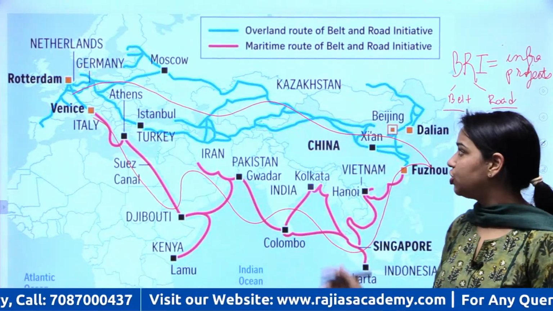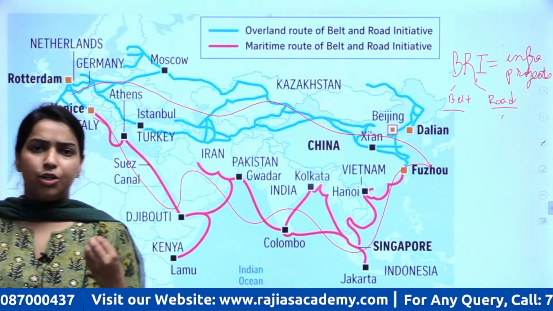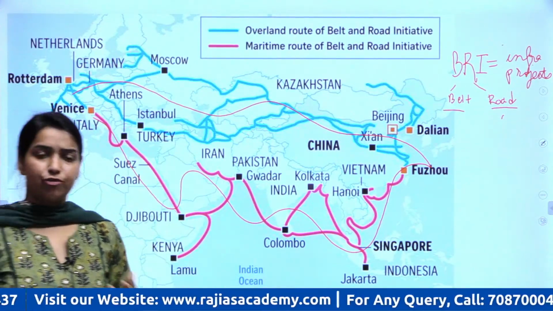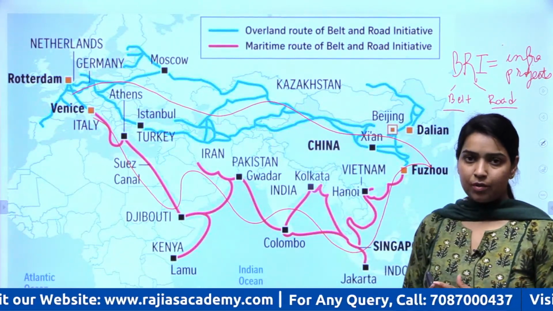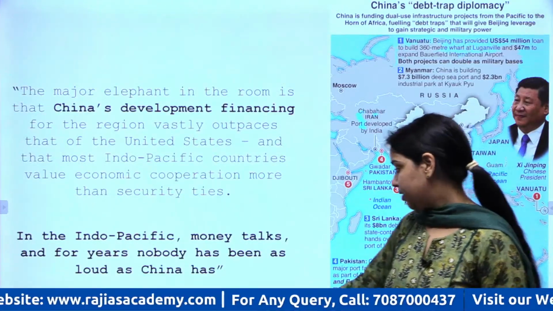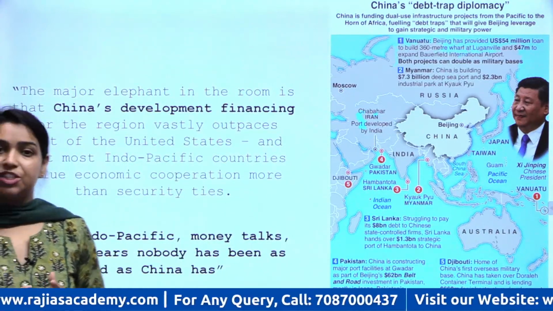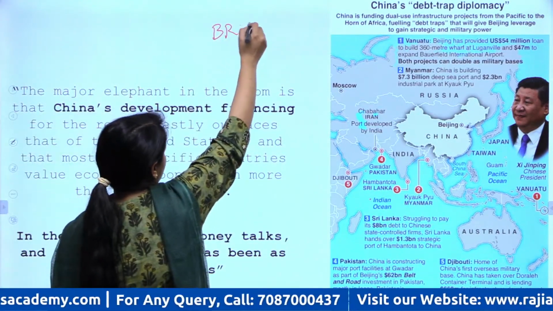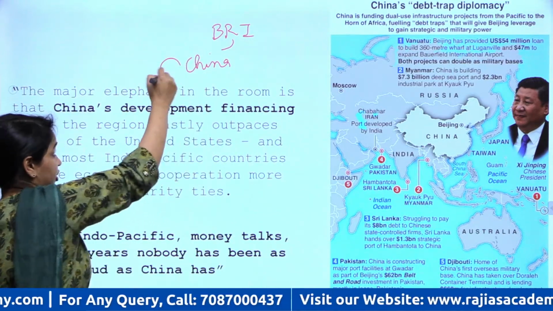Okay, so what will China basically do? China will be building roads, airways, and shipways. Okay, and all these kinds of infrastructural projects China will undertake in various countries, right? So now, how is BRI a threat? How is BRI a threat for the Indo-Pacific? How is it a challenge? So BRI is a threat firstly because China is the only major provider of finance in this region.